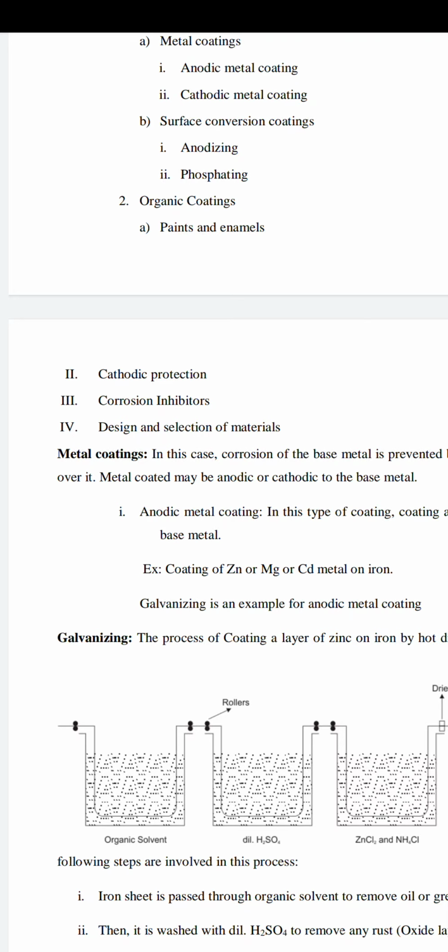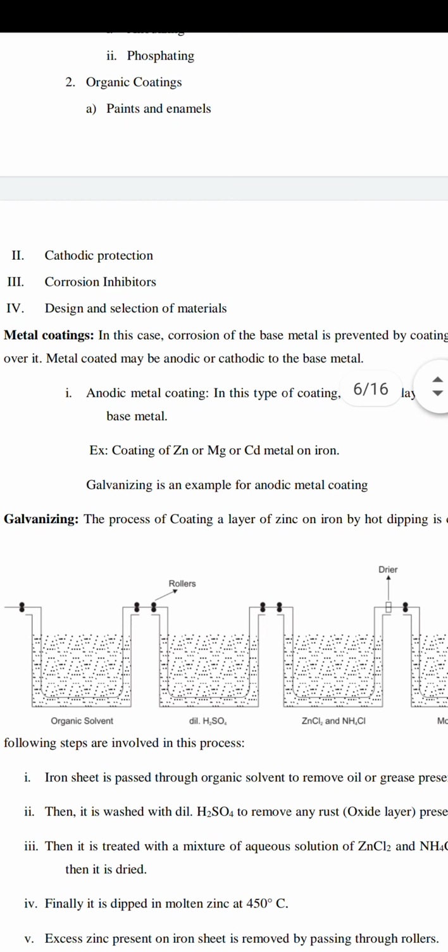After this pre-treated metal, you dip it into an organic solvent. You can take benzene or ethyl acetate, any one of these, and the complete metal is dipped into the organic solvent. We call it degreasing. Followed by that, it is dipped into dilute H2SO4. We call it pickling.